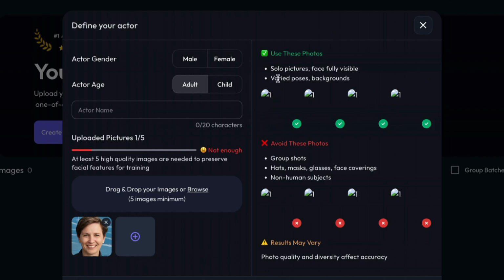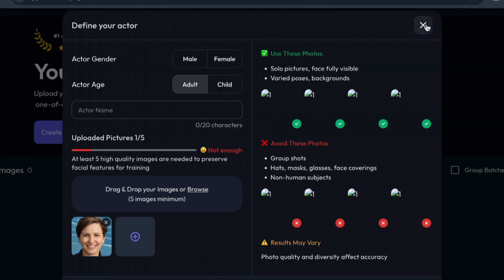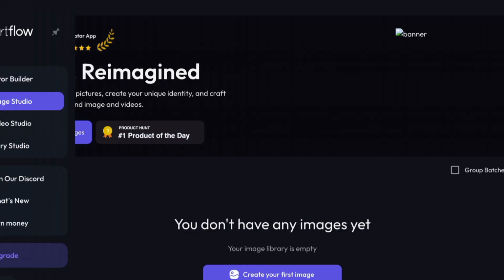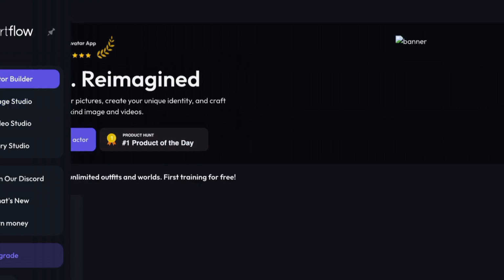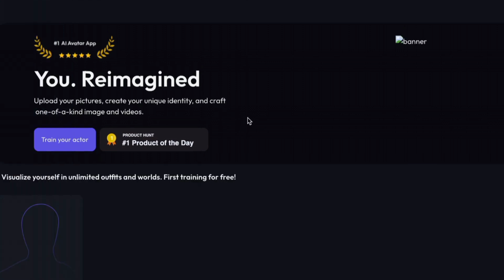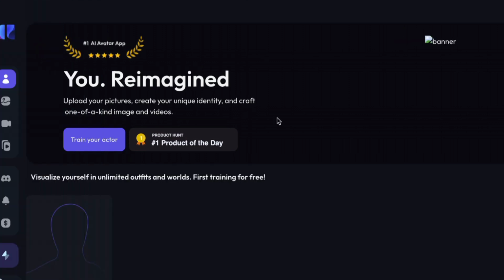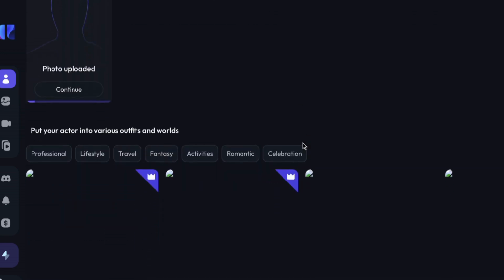Okay, so the type of image you should use: solo picture, face fully visible, varied poses, background. You shouldn't post images that are group shots or images with art, glasses, or face covering. All those kinds of images are not allowed. Once you upload the 5 images, they will use that to define your actor. That means they'll be able to use that to create an avatar for you, which you can decide to use on your social media pages and other platforms.